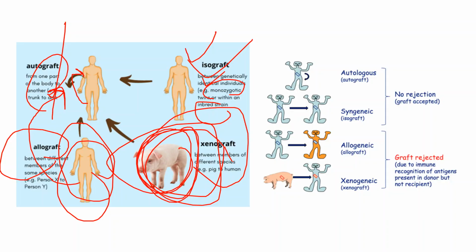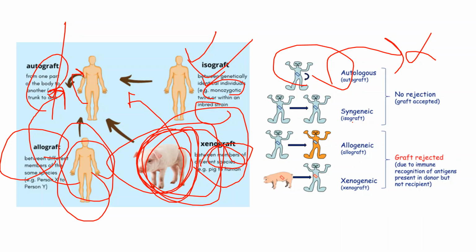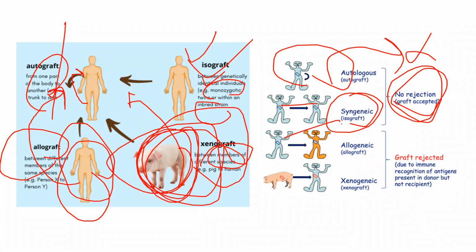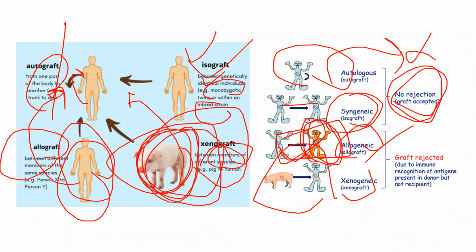It is between members of different species, like pig to human. With autologous grafts, no rejection chances will be there, as it is from the same individual. Isograft from syngenic, from twins, has no rejection because they are genetically identical. Graft rejection chances will be there in allogenic, when the person has a distinct MHC but the same species. And xeno is from a different species, so here the graft rejection chances will be there.